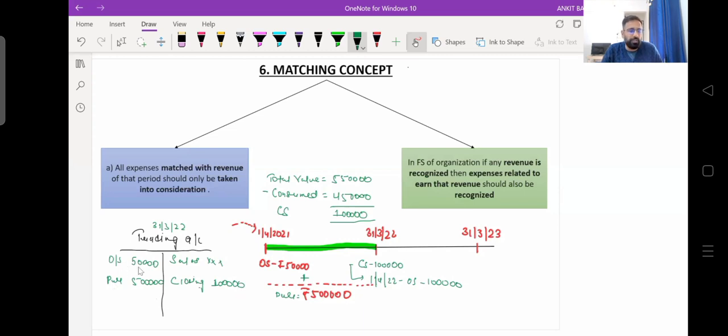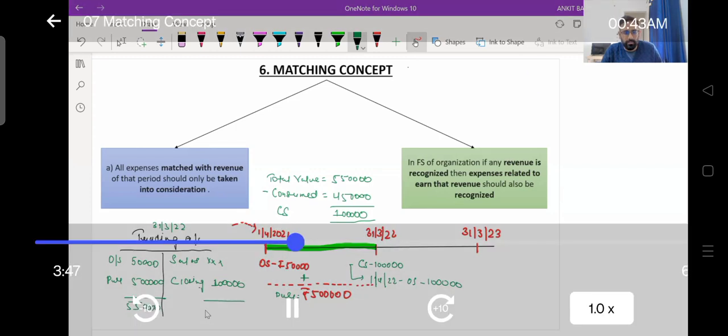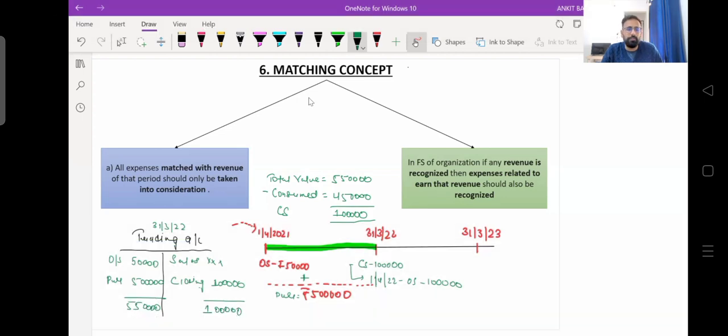Now, if you see by what amount we have debited the trading account, you will say we have debited the trading account by 5 lakh 50,000, and we are crediting the trading account by 1 lakh rupees. You see what we have done. We have debited the expenses, as the golden rule says, debit all expenses, by 5 lakh 50,000. And we are crediting our closing stock by 1 lakh rupees. What is the logic? Why are we crediting this closing stock of rupees 1 lakh?